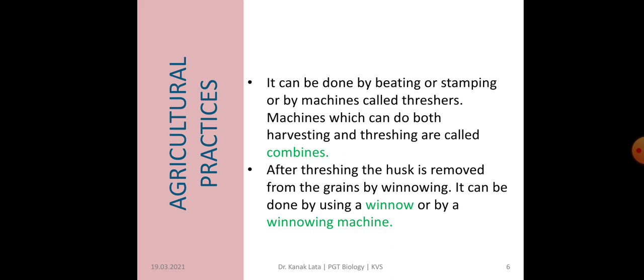After threshing, the husk is removed from the grains, and this process of removing husk from the grains is called winnowing, and winnowing is done either by a winnower or by a winnowing machine.